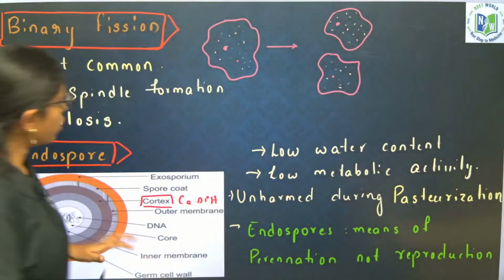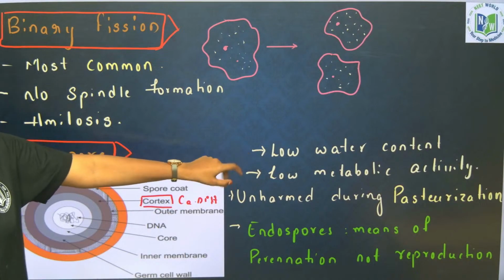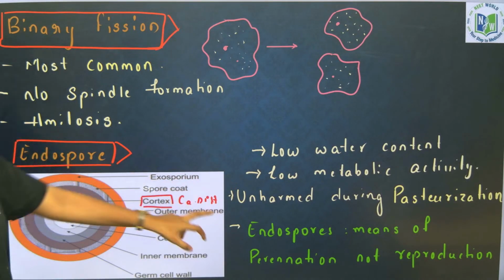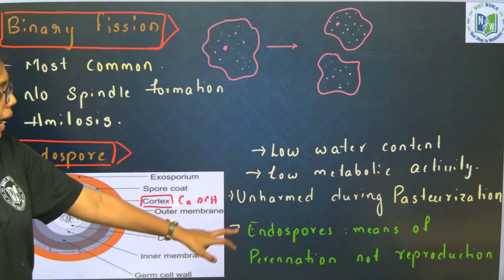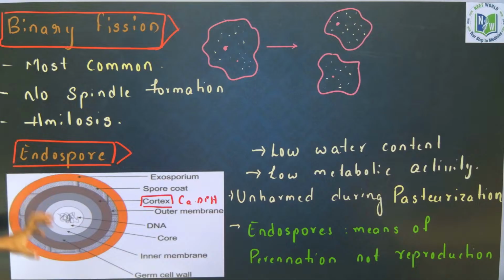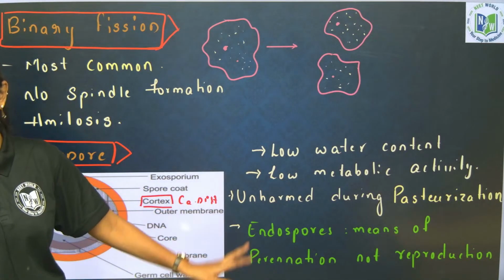Look here. Endospores have low water content and low metabolic activity. Endospores are unharmed during pasteurization, and they are a means of perennation but not reproduction. Endospores are a means of perennation but not reproduction.